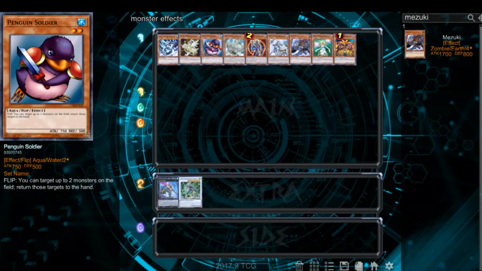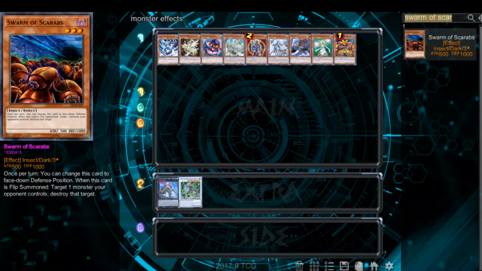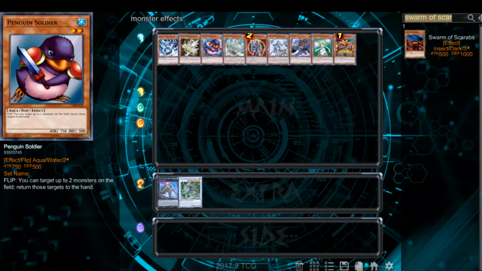Also, don't mistake this with a card that says when this card is flip summoned, because a monster getting attacked and flipped face up is not a flip summon. There are cards that interact with it that way, but you don't see many of them anymore. A good example is Swarm of Scarabs, or Stealth Bird. Alright, so flip effects are pretty simple. You just have to flip them face up. And I've never seen one miss timing, so I'm assuming they can't miss timing.